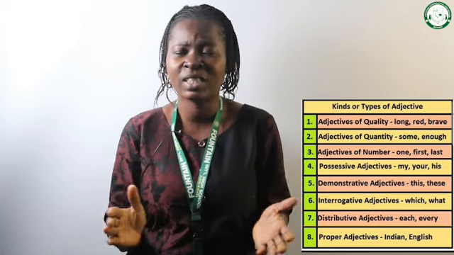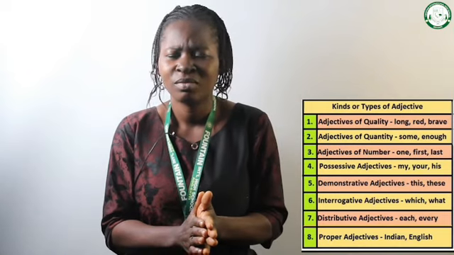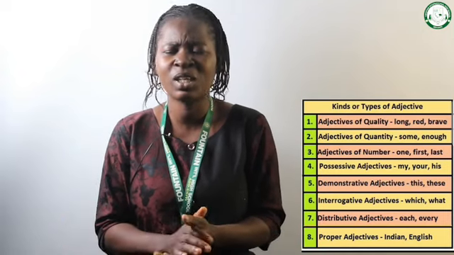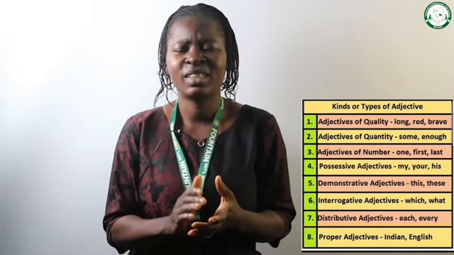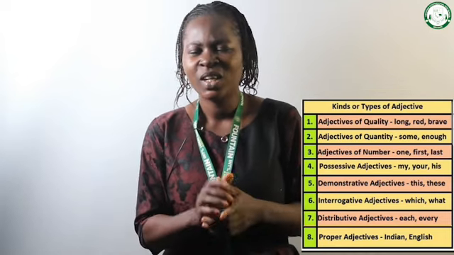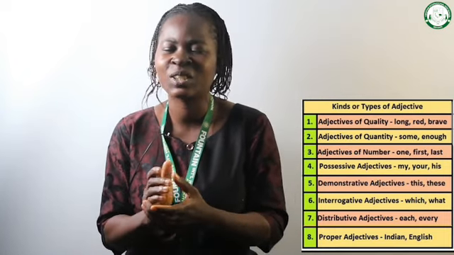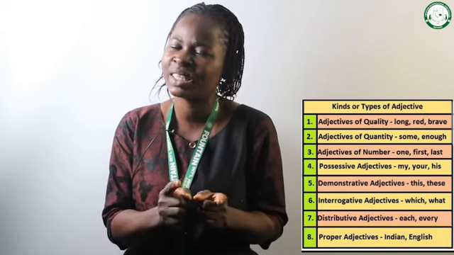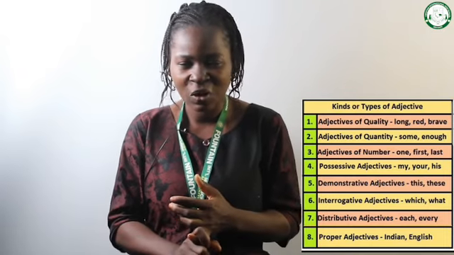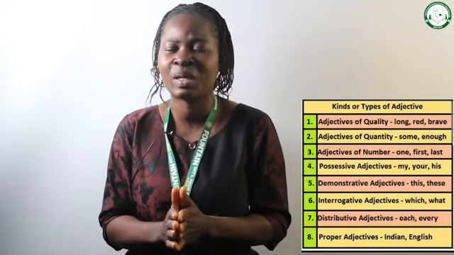Color adjective. This type of adjective describes the color of a noun or a pronoun. It is yellow. If somebody asks me, what's the color of your shoe? It is yellow. Remember, an adjective can describe a noun or a pronoun. So in that sentence, yellow is the adjective, that's color adjective, and it's describing the shoe, represented by the pronoun it. Once again, color adjective gives the color of a noun or whatever is being described.